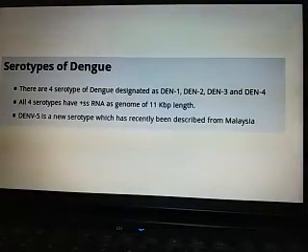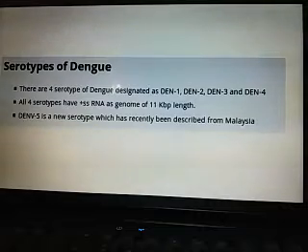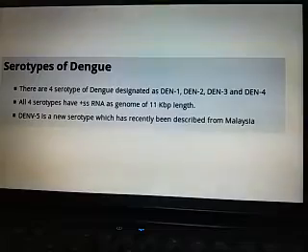Recently F51 has also been described from Malaysia, and as I told you, other serotypes may be detected in the future because the virus is continuously changing its genetic structure.